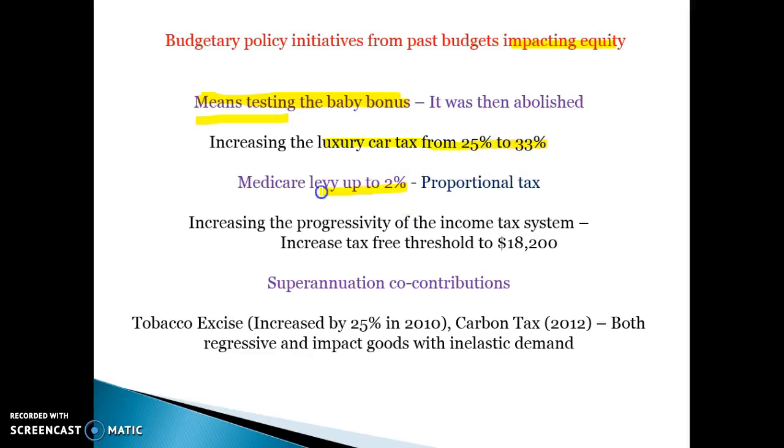The Medicare levy up to 2%. Again, in itself, it's not really having an impact on equity because it's a proportional tax. If they use that extra money though to provide disability care, then it would be an example of something that's promoting equity. Increasing the progressivity of the income tax system, promoting equity. Superannuation co-contributions, that's when the government matches any low-income earners' contributions to their superannuation to try and give them more super for the future, so that promotes equity. Increasing the tobacco excise or the petrol excise are examples of regressive taxes.